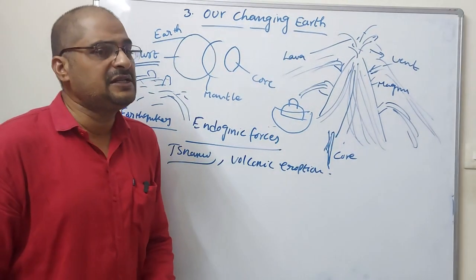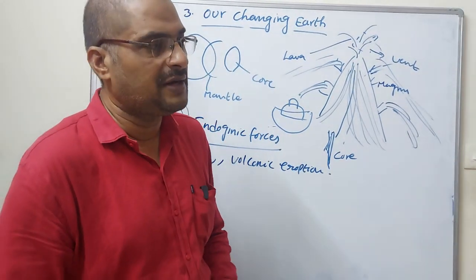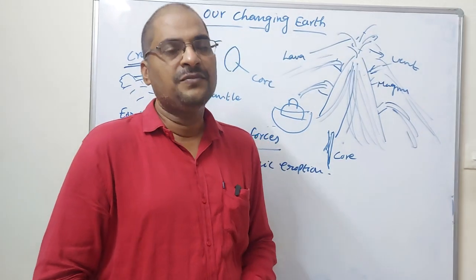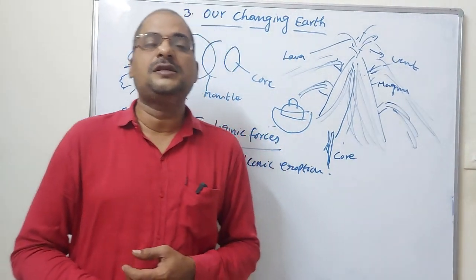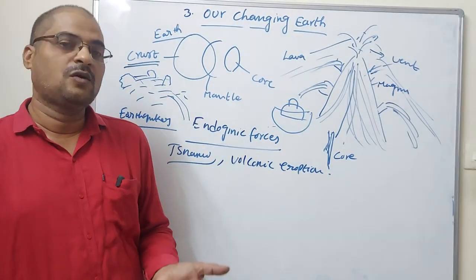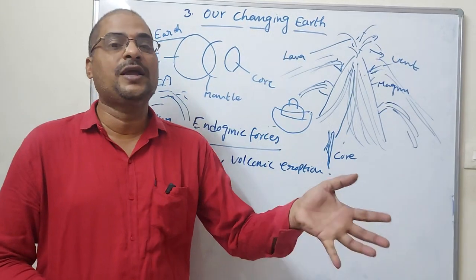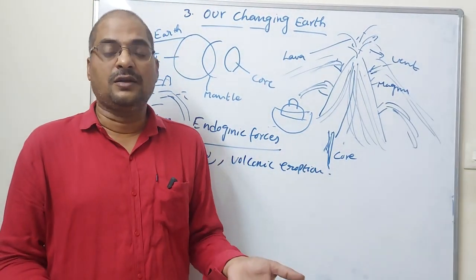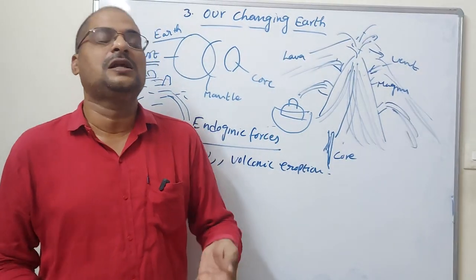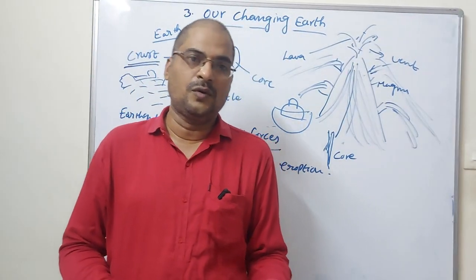There are different kinds of rivers also in this lesson. We have perennial rivers and peninsular rivers going on the surface of the earth. That is also a change going on. That means why the river waters rise and why floods occur. That is also one kind of change. Floods occur through river water only.